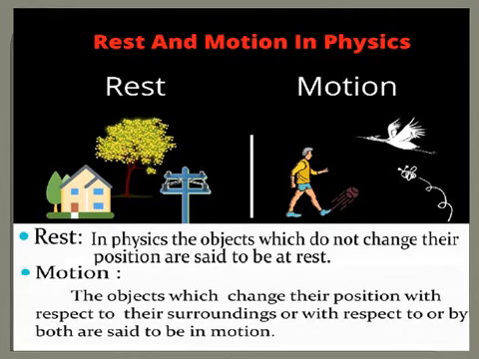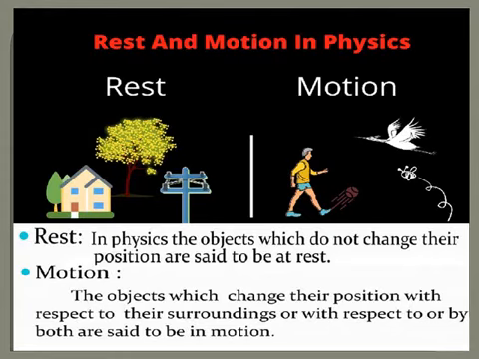So these objects which I referred to, the shops, the person next to you who is sitting, and the stationary train, these objects are at rest when you are the referral point for you. These objects are at rest.